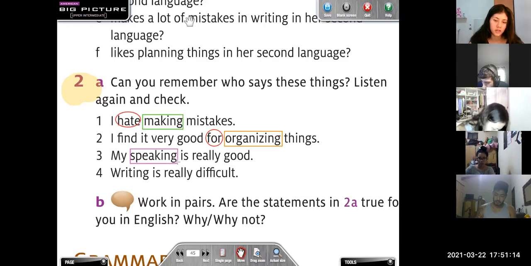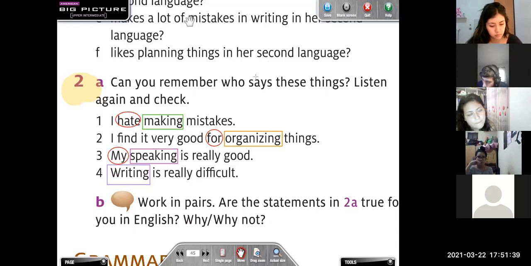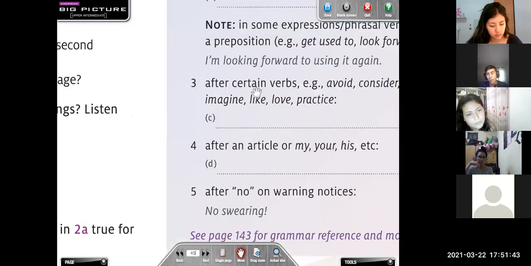The subject. Is this the subject of the sentence? Gerund after article, possessive. Possessive, right? And what about the last one? Subject. Gerund as the subject of the sentence, right? Very good. So we are going to use all these sentences as examples in the grammar panel, okay?